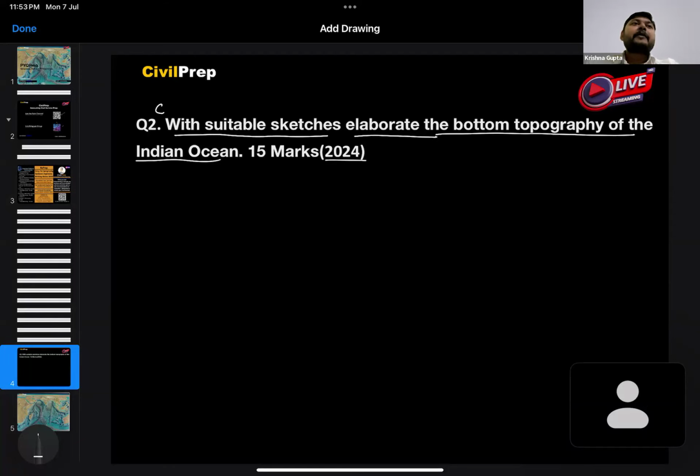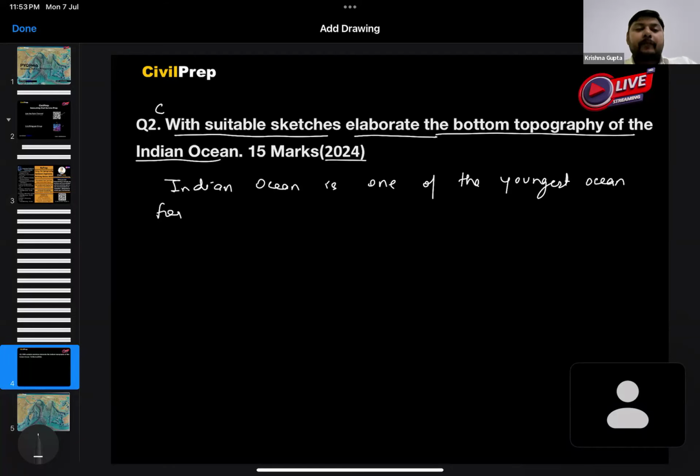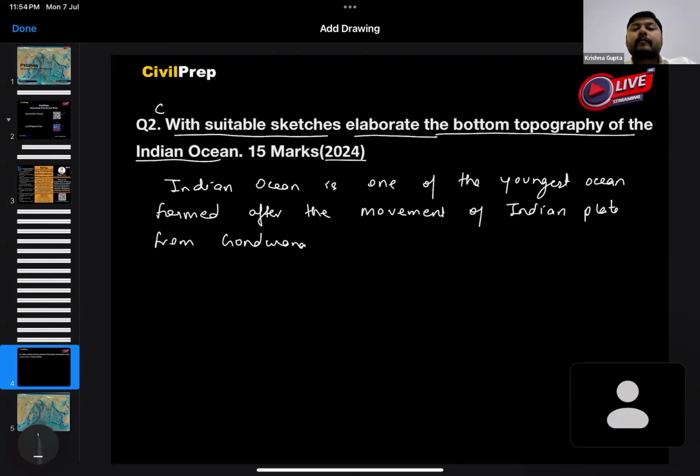Now, when I am talking about the Indian Ocean, I would like to shape the background first with the introduction that the Indian Ocean is one of the youngest oceans, formed after the movement of the Indian plate from Gondwanaland and its collision with the Eurasian plate.